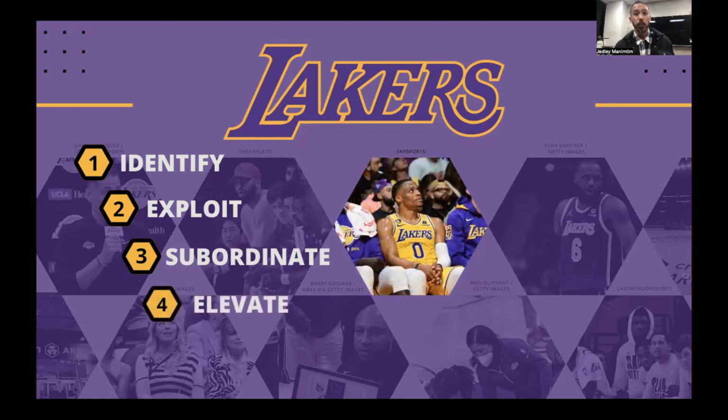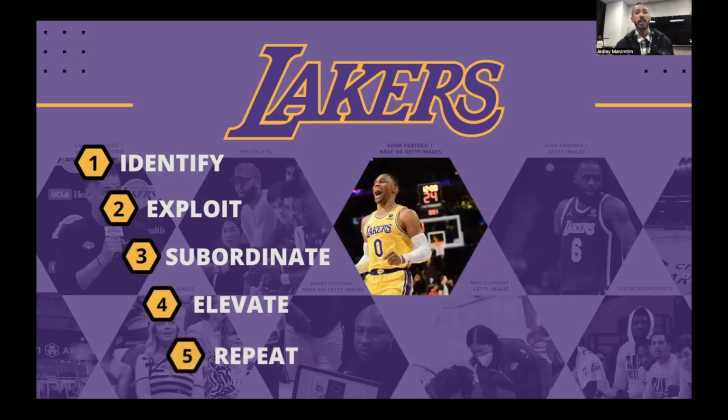And by this point, after thorough analysis of the constraint itself and all connected parts, we have to implement actions that can be measured against the previous status quo. And when we look at Russell, he was actually removed from the starting 5, something that seems unfathomable across his 15-year career. Now, generally with TOC, if we're successful at this point, we look to repeat the process by going after the next weakest link.